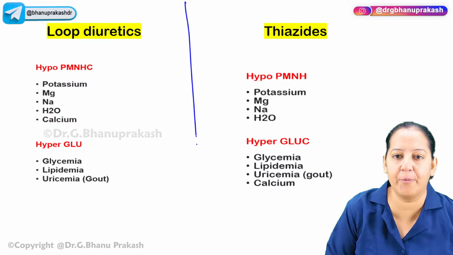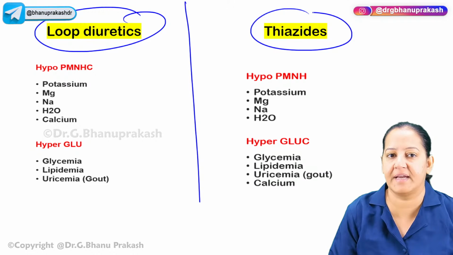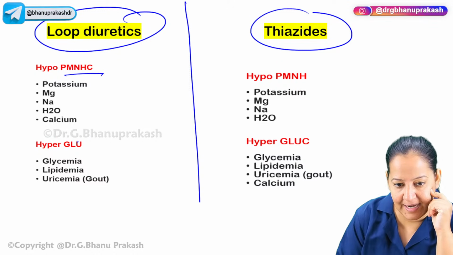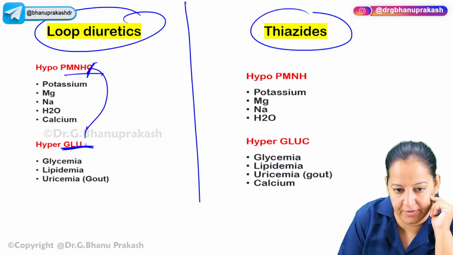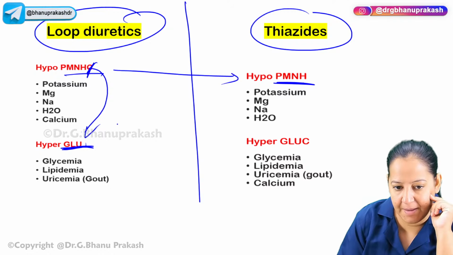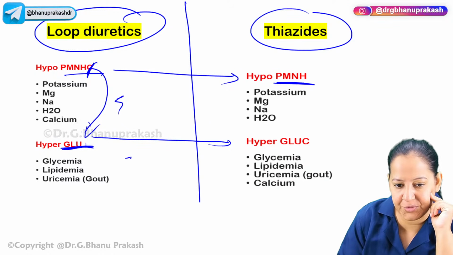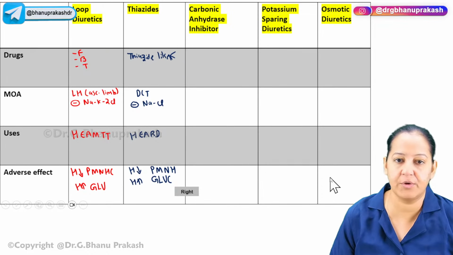So you can see hypo and hyper for the loop diuretics and the thiazide. See the loop diuretics, see the thiazide. See hypo, hyper. Here hypo were 5 things, PM and HC. And hyper was gluc. Here C is coming from here to here. So hypo is only PM and H. You can compare. And hyper is gluc. C is coming from here to here. So here 5 and 3, here 4 and 4. But total is 8. You are getting my point.